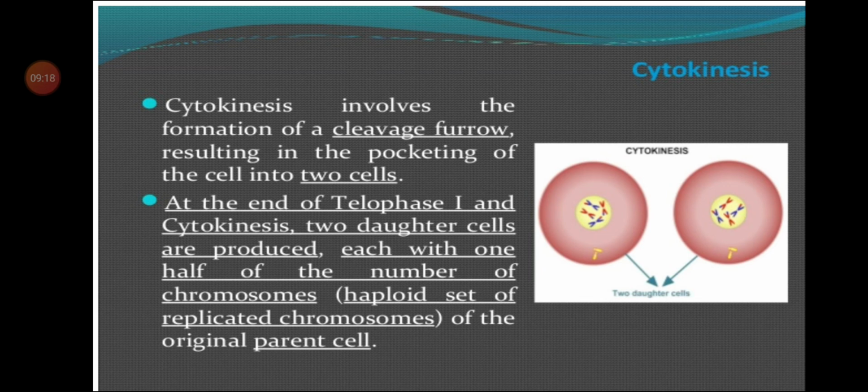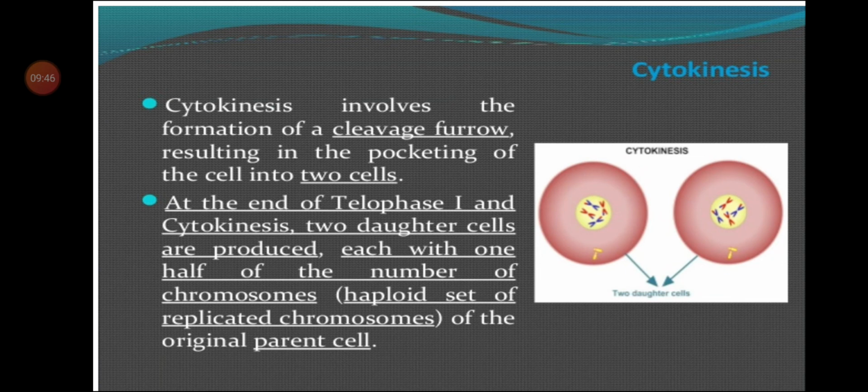After karyokinesis, cytokinesis occurs and two haploid cells are formed. In many cases, these daughter cells pass through a short resting phase or interphase. Let us first study in detail about cytokinesis. Cytokinesis involves the formation of a cleavage furrow, resulting in the pinching of the cell into two cells. You can see two cells are formed.